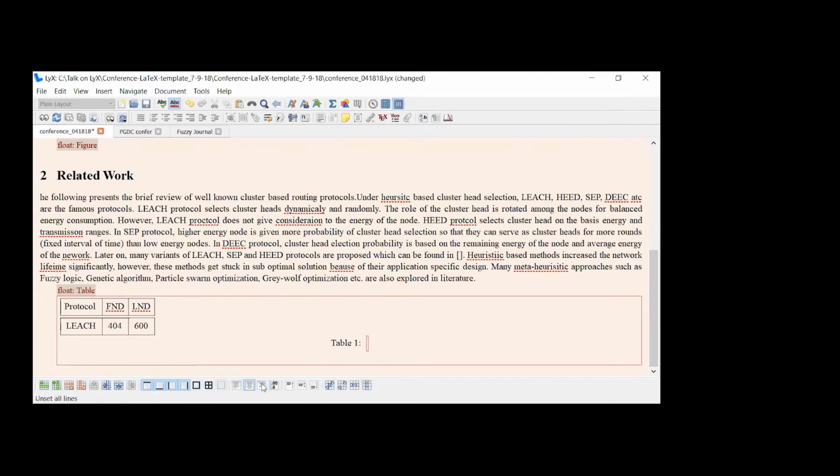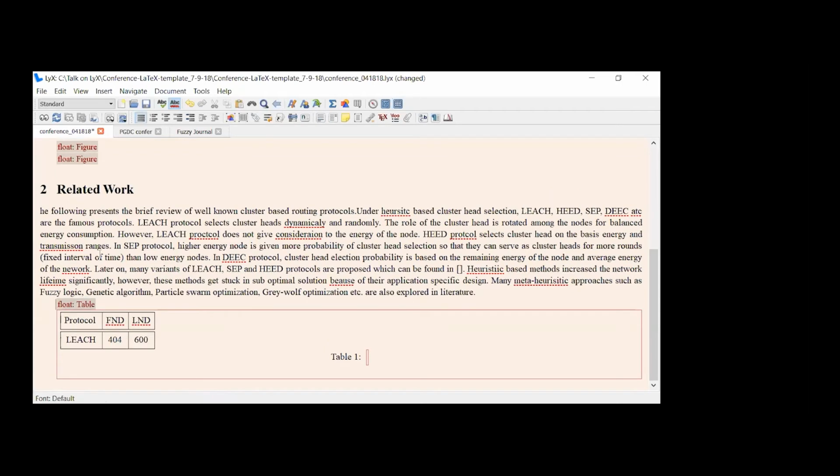So again, it is just very simple. It is a GUI version, just like MS Word. You need not deal with commands as you do when you work with the LaTeX tool. I am finding it very difficult to work with LaTeX, but in LYX, I wrote my whole PhD thesis in this software only. So this is how the table is to be managed.